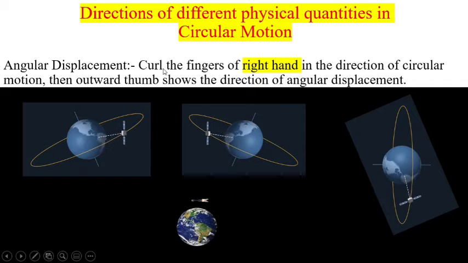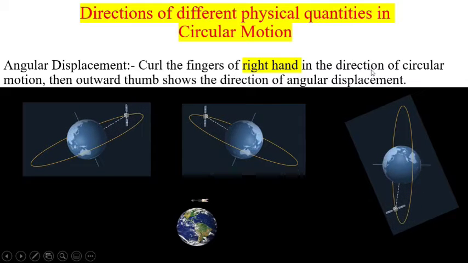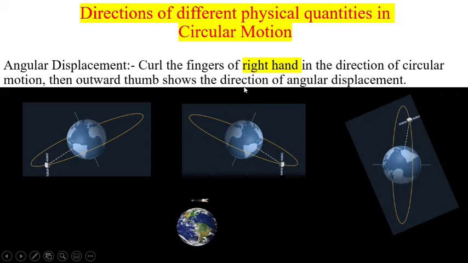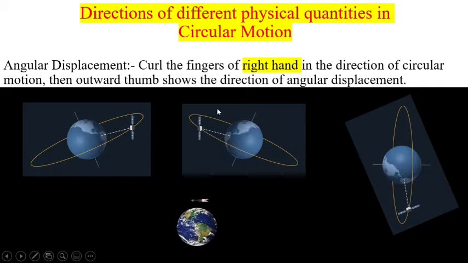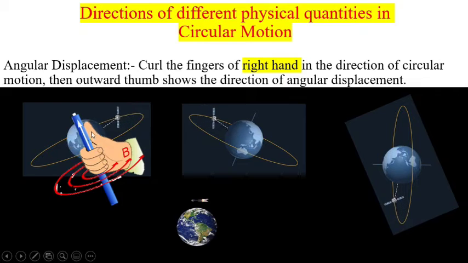In this, one can curl the fingers of the right hand in the direction of the circular motion. Then the outward thumb shows the direction of angular displacement. For example, here you can see this is the right hand and these curled fingers are indicating the direction for circular motion. So this outward thumb will indicate the direction for angular displacement. So angular displacement is always in the direction of the axis of rotation.